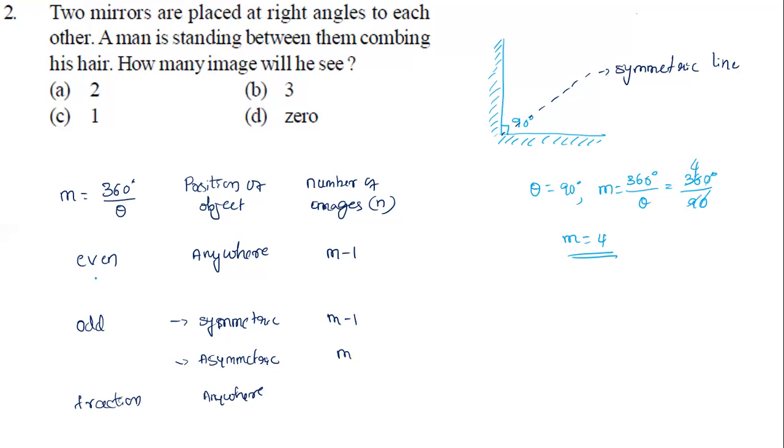Look at the table. m is even, right? Then the number of images formed is m minus 1, anywhere he stands. It is one less value. So n equals m minus 1, which is 4 minus 1, which is 3. The number of images is 3. So this question is clear to all of you, like how to solve it.